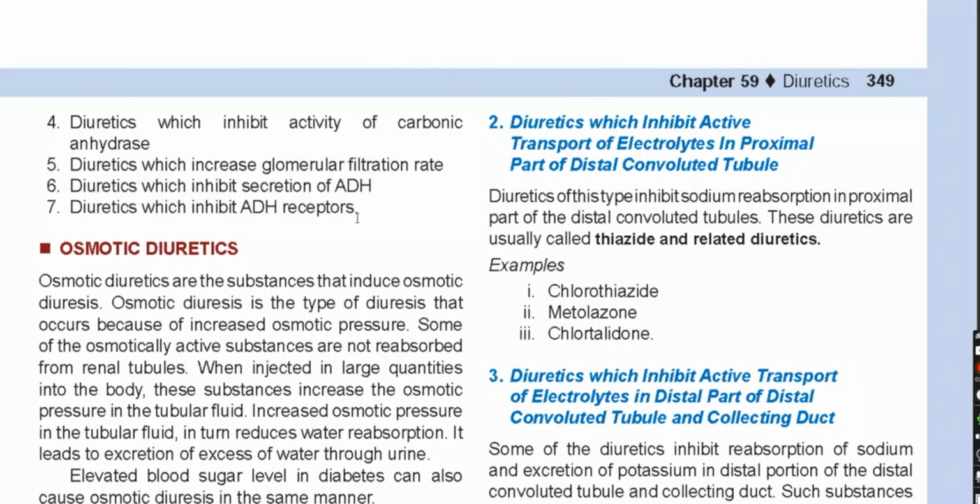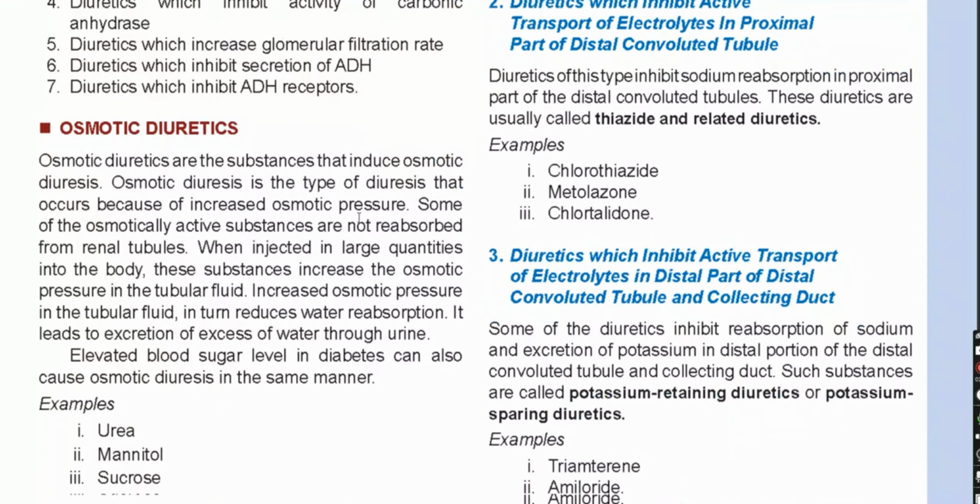First of all, osmotic diuretics. What is the meaning of osmotic diuretics? The term osmotic diuretics refers to substances that induce osmotic diuresis. That means osmotic diuresis is the type of diuresis that occurs because of increased osmotic pressure. Some of the smaller osmotically active substances are not reabsorbed from the renal tubule, and when injected in large quantity into the body, these substances increase the osmotic pressure in the tubular fluid. So increased osmotic pressure in the tubular fluid in turn reduces the water reabsorption. So it leads to excretion of excess water in the urine. Examples of this type of diuretic are urea, mannitol, sucrose, and even glucose.